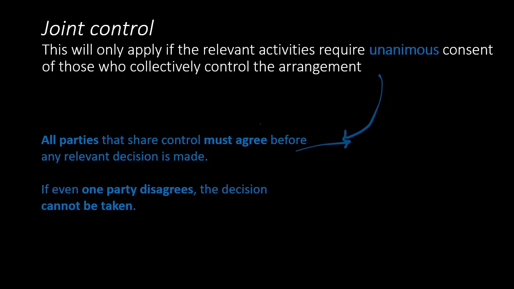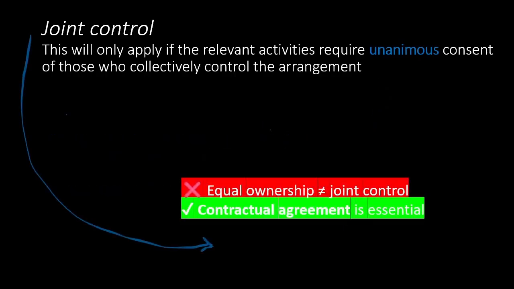Relevant activities are activities that significantly affect returns, such as budgets, capital expenditure, and operational policies. Percentage alone does not determine joint control. Even with 50% ownership, joint control exists only if the contractual agreement requires unanimous consent. Assess the contractual agreement, whether there is unanimous consent, to determine if there is joint control or not.